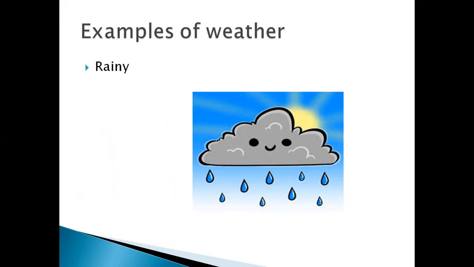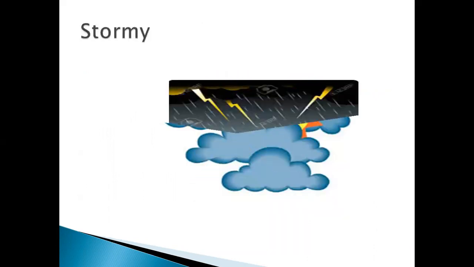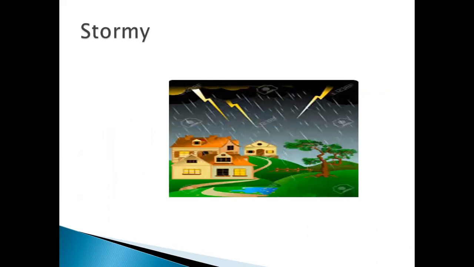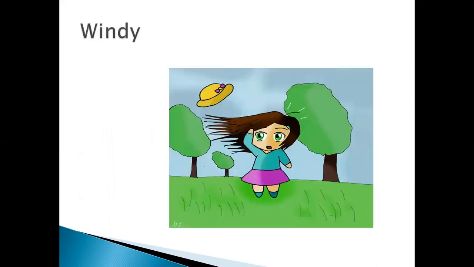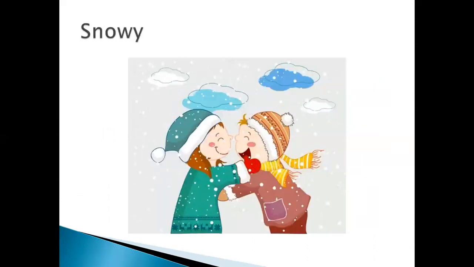Weather can be rainy. See, weather can be cloudy. It can be stormy. It can also be windy. It can be sunny. And it can be snowy.